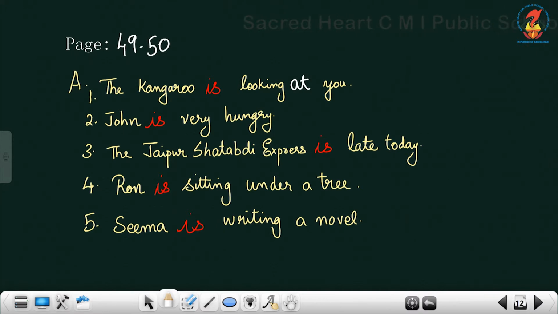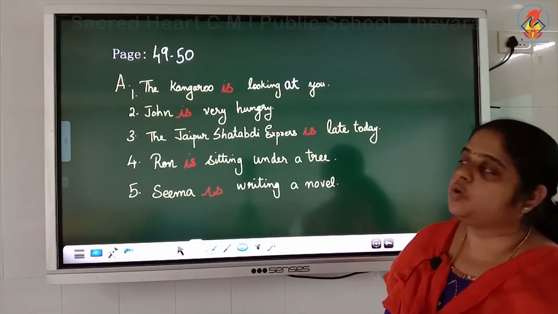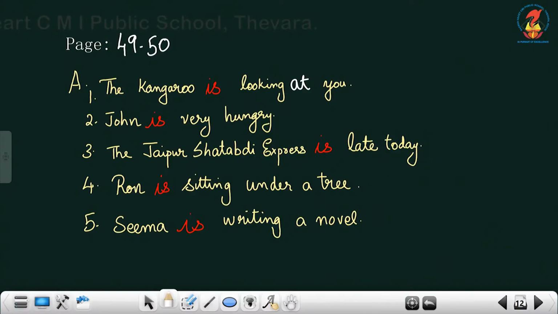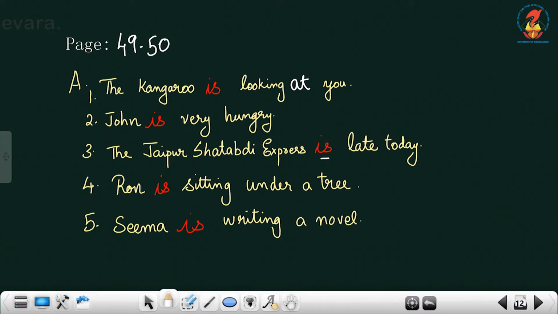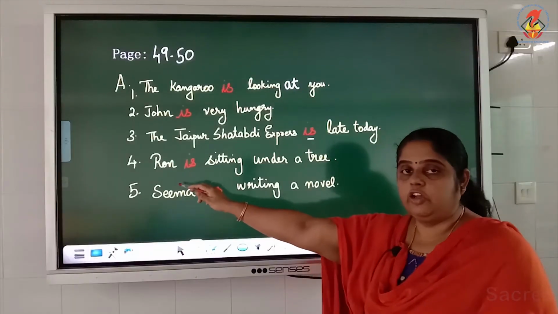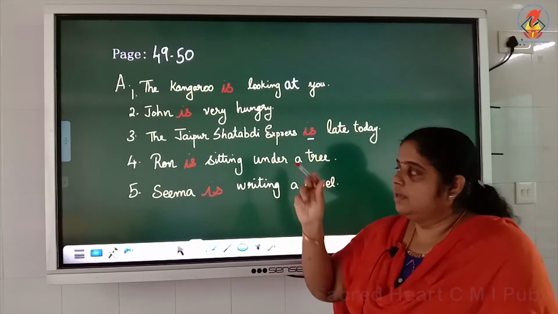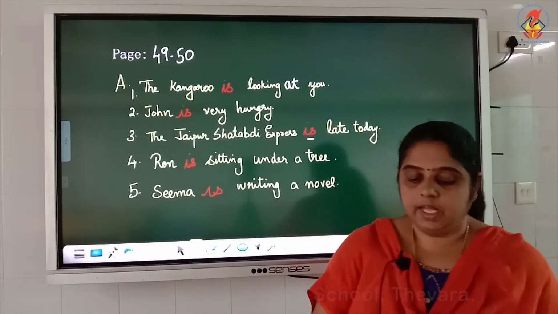Second one, John very hungry. You have to add is because John is singular. John is very hungry. The Jaipur Shatabdi Express late today. You have to add an is there. Is late today. Then Ron sitting under a tree. Ron is sitting under a tree. Ron is singular, so you have to use is. Jaipur Shatabdi Express is the name of a train. Singular, so is. Then Seema writing a novel. Seema is writing a novel.